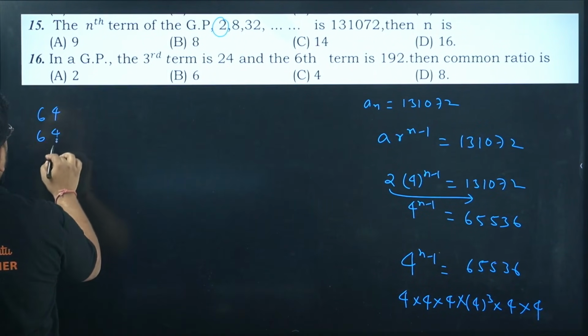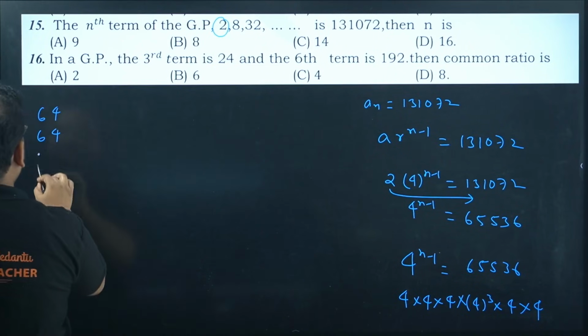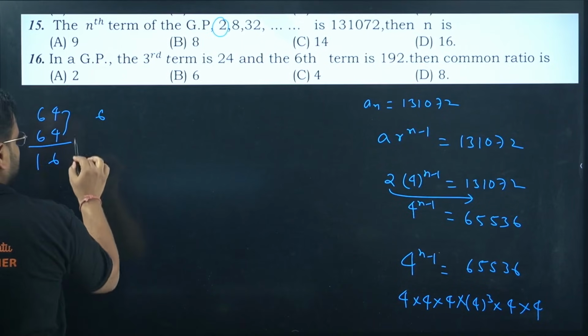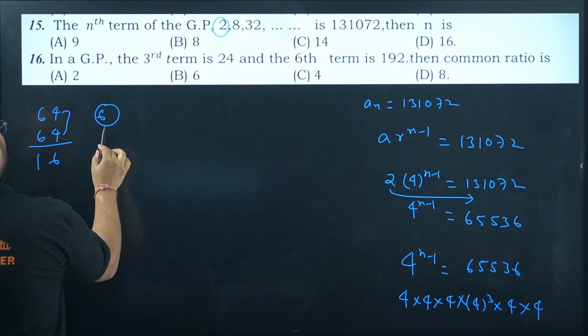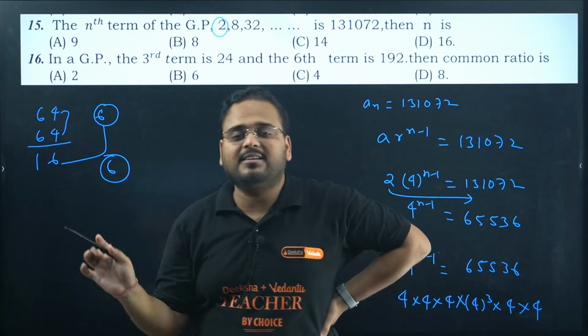We have 64 here, and we have 16 there. If you multiply these two, the last digit will be what? Something like this, 4 times 4 is 16. So we'll have 6, and if you multiply these two, again 6. Yes, making sense. I have not found the exact number.